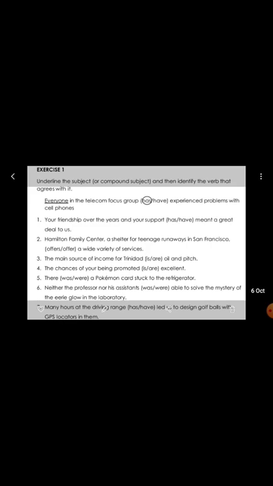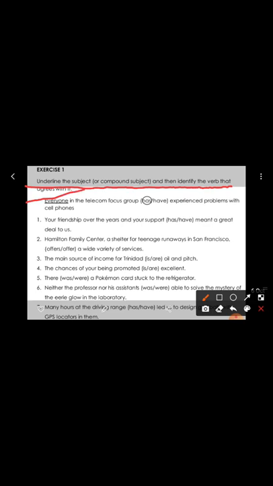Now let's see exercise 1. Here the question says, underline the subject for the compound subject and then identify the verb that agrees with it. That means in this sentence we need to underline the subject. One example has already been done for you. Here the subject is everyone, therefore it has been underlined, and the verb has been encircled because the question says to identify the verb that agrees with it.